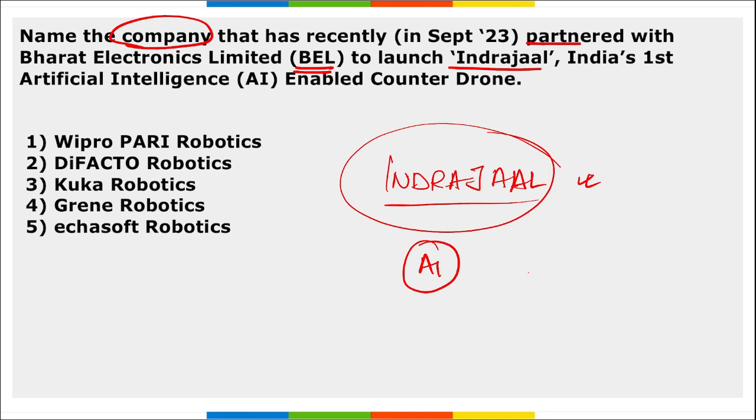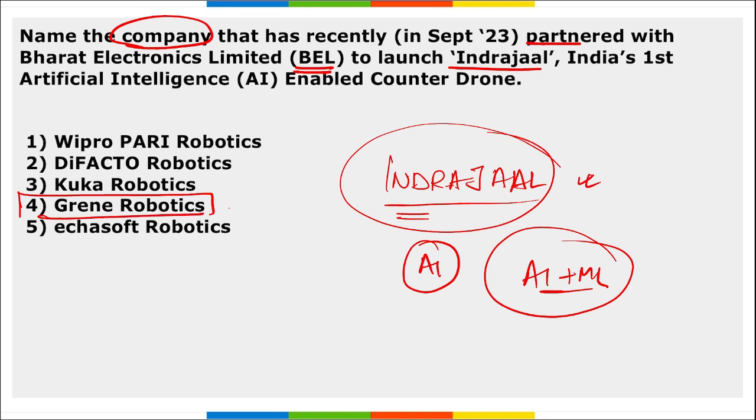Correct? It will be an AI and machine learning based counter drone enabled system, that is Indrajal. Question asked here is, which company has developed this Indrajal? So this was developed by Greeny Robotics in collaboration with Bharat Electronics Limited.